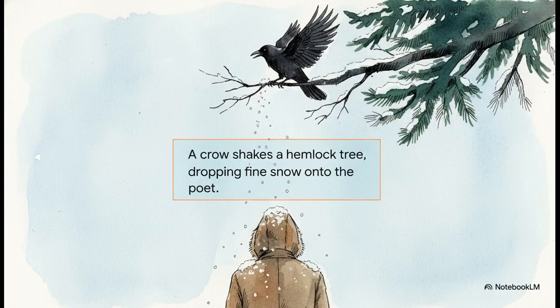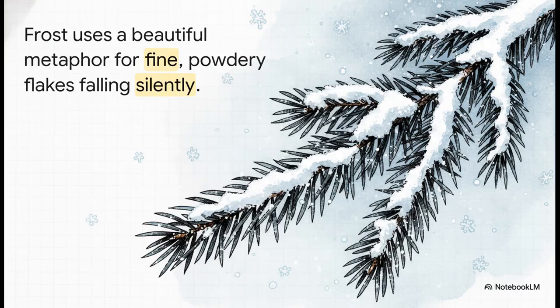So what is the actual literal action happening here? Well, the core incident is incredibly brief. A simple, ordinary crow moving around in the branches of a dark, poisonous tree shakes down what Frost calls a dust of snow onto the poet standing below. That's it. There's no grand magic, just a bird, a toxic tree, and falling snow. But what exactly does dust of snow mean? Well, Frost is using this lovely phrase to show us that these aren't heavy, wet clumps of ice. It's fine, powdery flakes of snow falling gently. It's literally like dust settling from the air, delicate and completely silent.